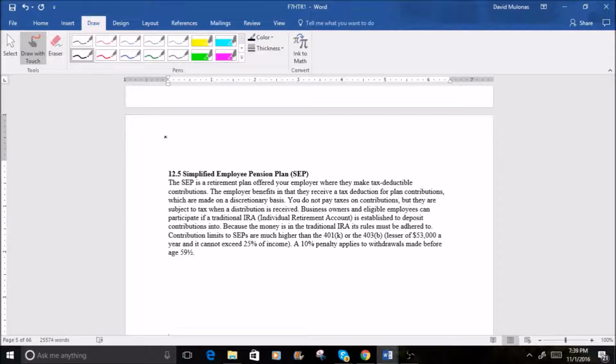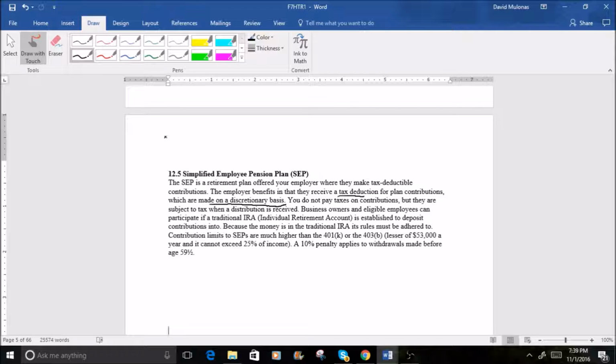Now we're going to get into section 12.5, Simplified Employee Pension Plan, otherwise known as a SEP. A SEP is a retirement plan offered by your employer, where they make tax-deductible contributions. The employer benefits because they receive a deduction for plan contributions, and they are made on a discretionary basis. So as we've said with any one of these things, for the most part, there are the employer rules and how they want to distribute their plan out.